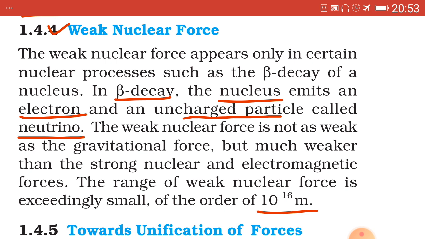These details are enough for the explanation of beta plus decay and beta minus decay. From the examination point of view, the description given here will be sufficient.